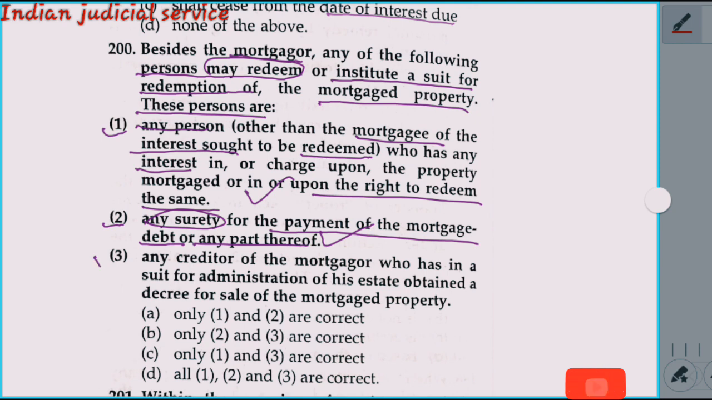And point C here, any creditor. So first any person, second any surety, and third any creditor of the mortgagor who has in a suit for administration of his estate obtained a decree for sale of the mortgaged property. So all these persons have a right to institute a suit for redemption of the mortgaged property. So our answer is here option D, all 1, 2 and 3 are correct.